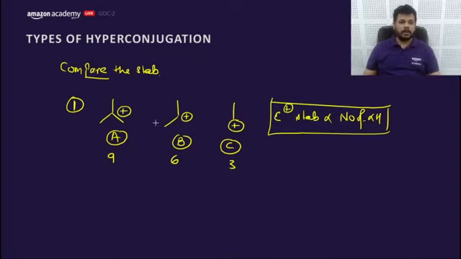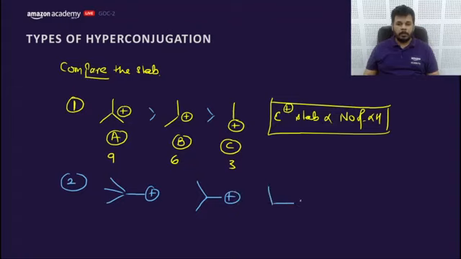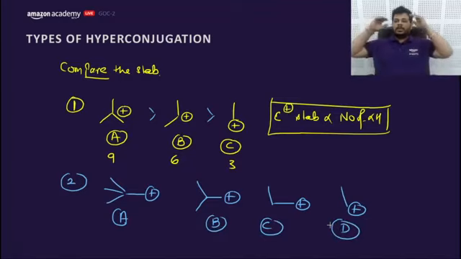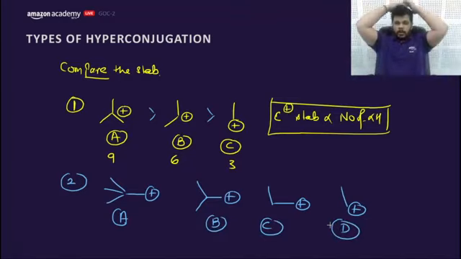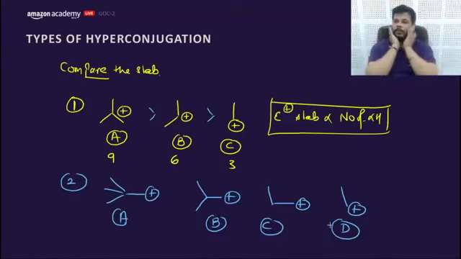Yes, absolutely correct. Now the second one, show me how to do this. What would be the answer of this? Very, very easy question it was. Now let's move to the next part of it. What would be the correct order of stability of ABCD? This is the most confusing question related to hyperconjugation and inductive.